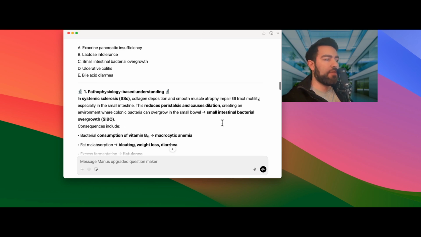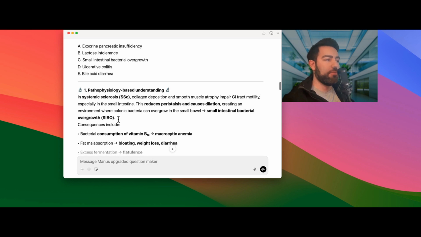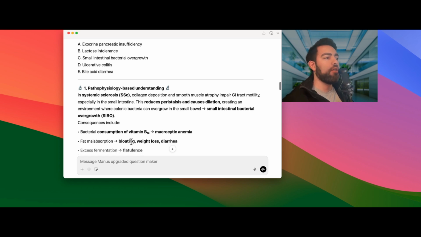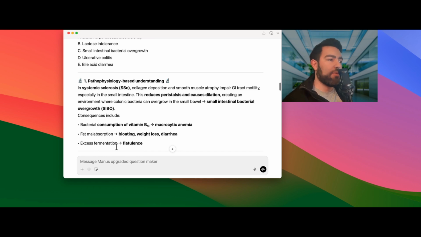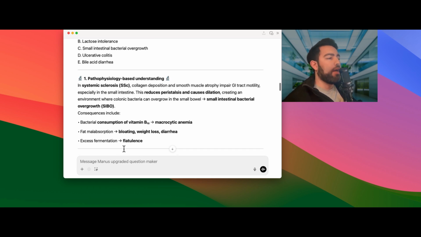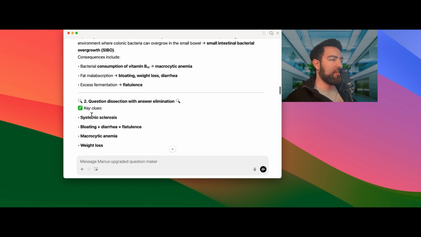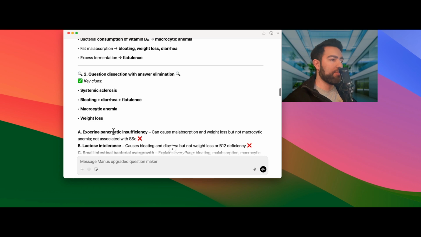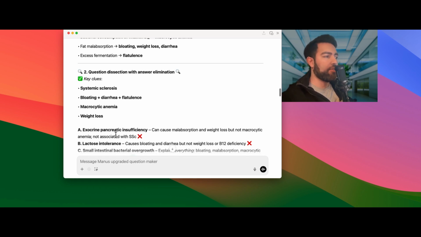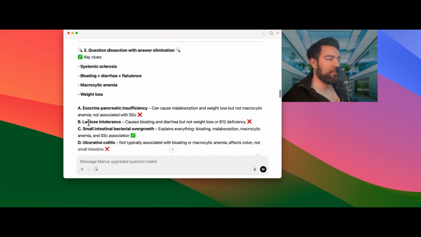The consequences of that would be, for example, macrocytic anemia due to bacterial consumption of vitamin B12, fat malabsorption, possibly bloating, weight loss, and diarrhea, and excess fermentation, so flatulence will be present. So again, very important to notice. And when you go through this question, they're telling you all these associations with systemic sclerosis. They say exocrine pancreatic insufficiency. That would be incorrect. It can cause malabsorption and weight loss, but again, not macrocytic anemia, and it's also not associated with SSc. Boards love associations. You need to know and immediately connect associations.